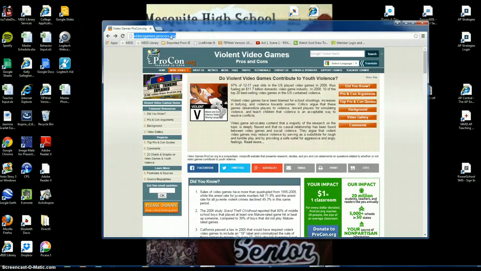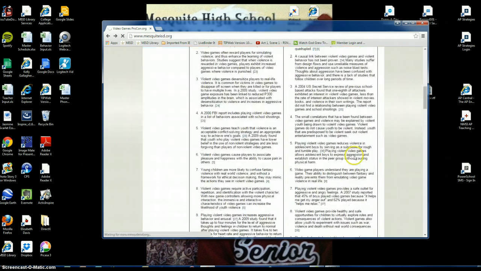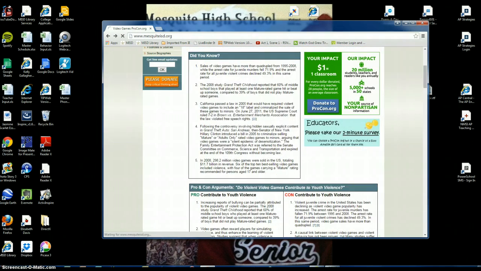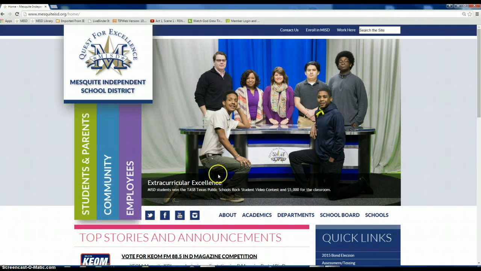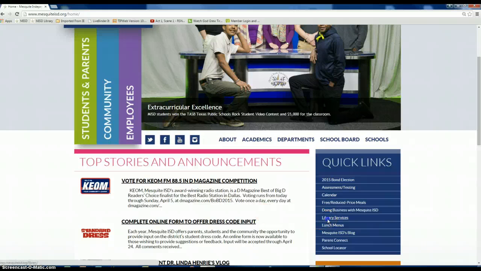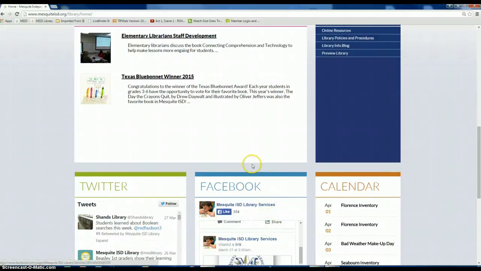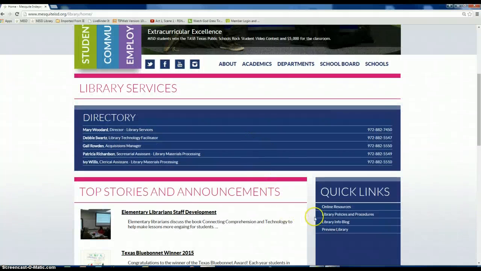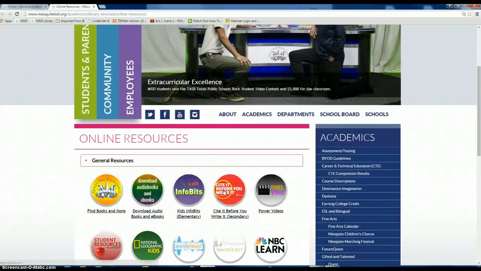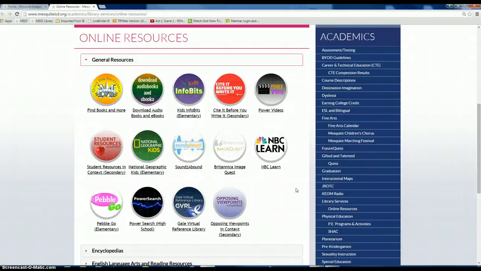Another place that is useful, and you'll need to use this anyway, is the MISD ISD databases. If you go to the MISD ISD home page, which might load one of these years. Let's see. Pause this. Okay, I'm back. It's finally there. I believe if you go straight to library services, you can have the databases. Maybe not. Online resources. Here it is. Here's all the databases for MISD ISD.